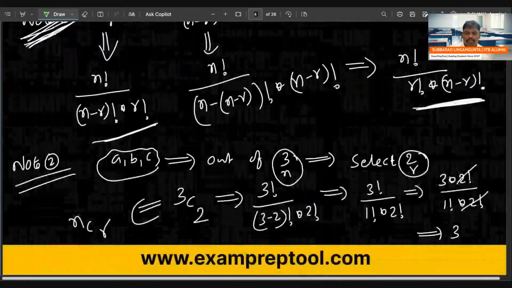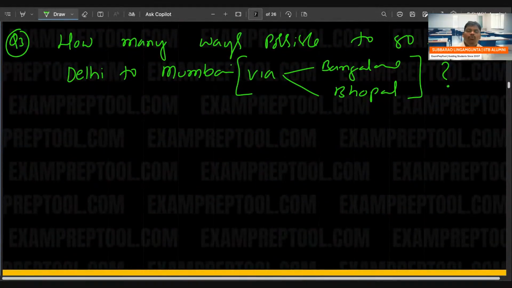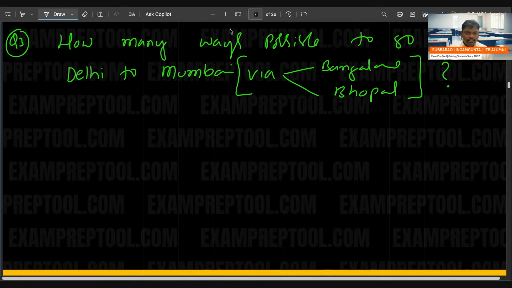Let me see this one. How many ways are possible to go from Delhi to Mumbai? The answer has two parts. I'm writing the answer, can you see it? See the answer: via Bangalore.